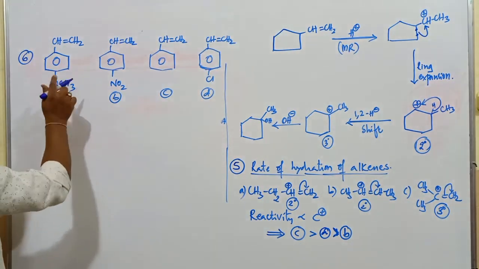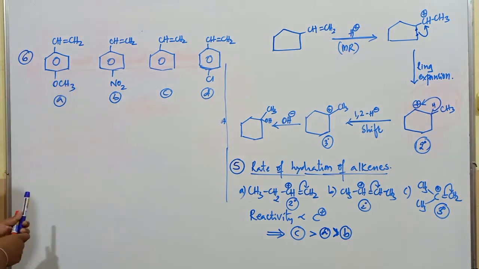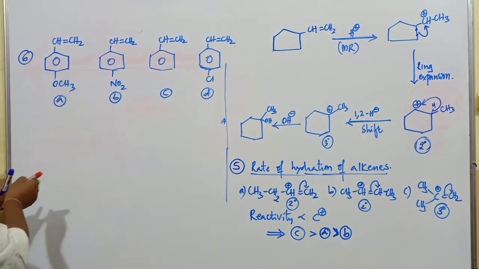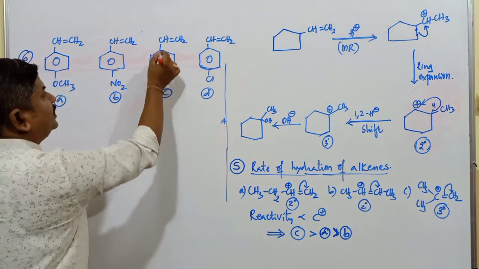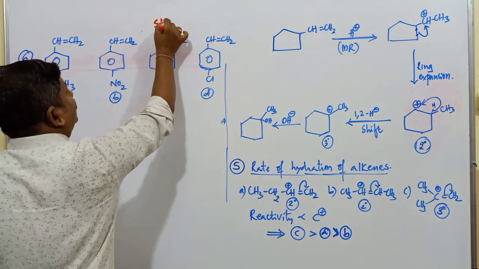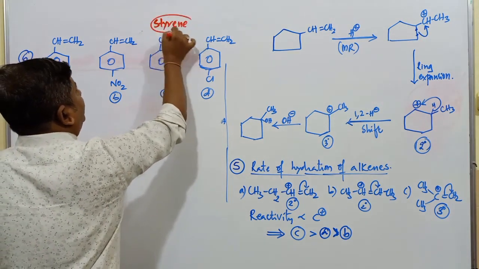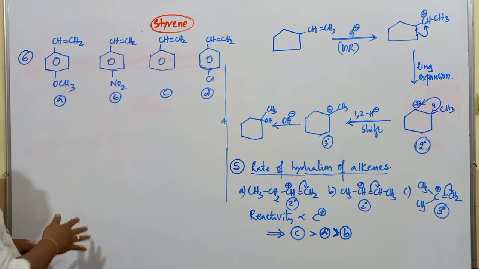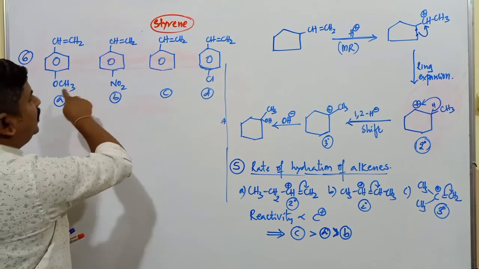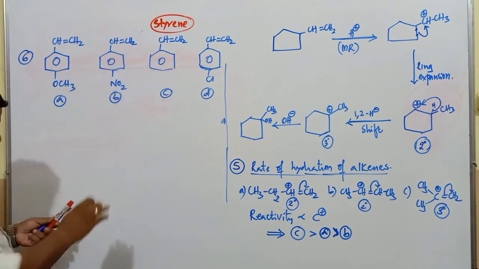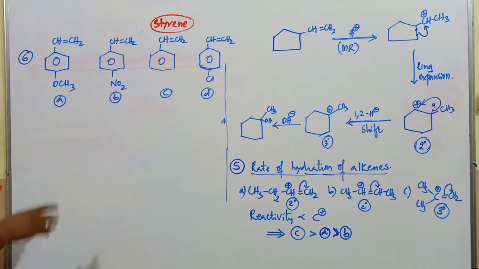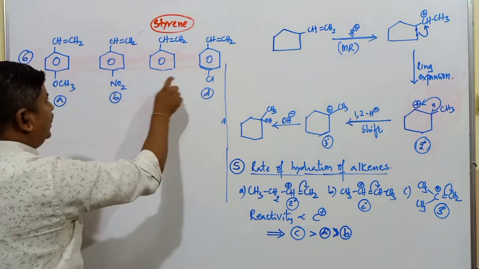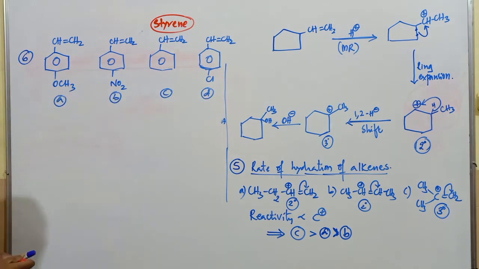So the methoxy group is present here. Next, the NO2 group is present here. Next one is going to be a simple molecule, commonly called styrene. Styrene is one of the compounds much in use recently because of the Visakhapatnam gas tragedy. These are all substituted styrenes. This is the simplest, plain styrene compound. It is chlorine, it is nitro, it is OCH3.